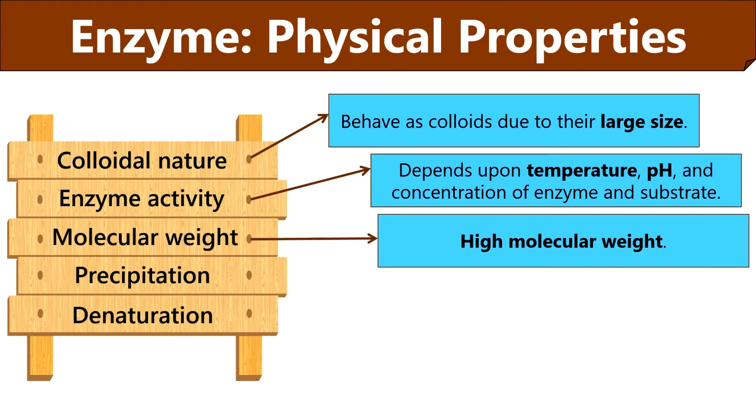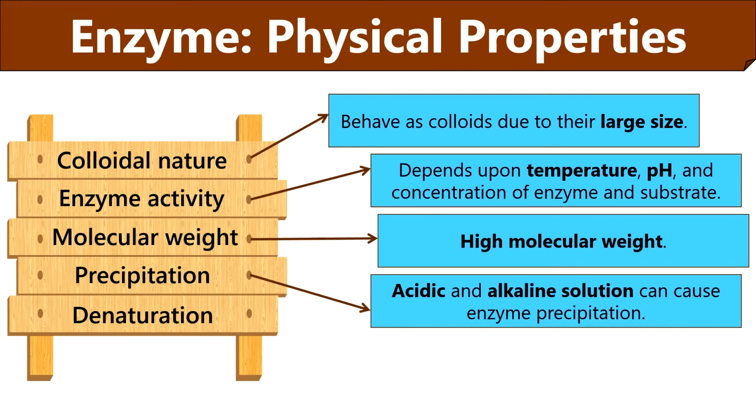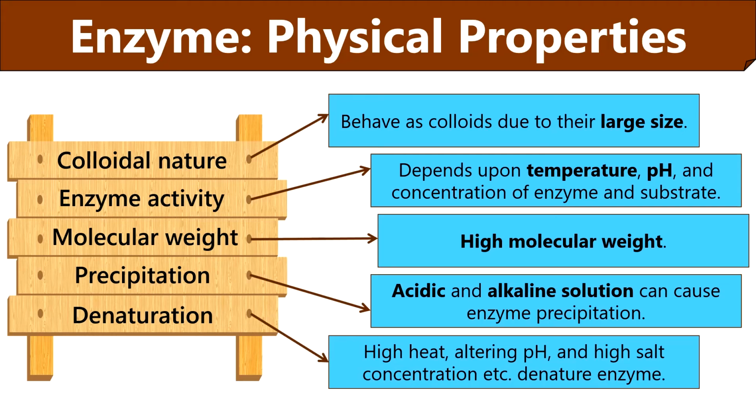Enzymes have a high molecular weight as they possess a polypeptide chain of various amino acid sequence. The molecular weight of enzymes can be determined by methods like mass spectrometry, gel filtration, and ultracentrifugation. Enzymes undergo precipitation in acidic and alkaline solution like ethanol, ammonium sulfate, etc. At last, enzyme denaturation is a process in which the high heat above 40 degrees Celsius, altering pH, high salt concentration denatures the enzyme by breaking inter and intramolecular non-covalent bonds. The result of enzyme denaturation is the distortion of the enzyme shape and the loss of the enzymatic activity.